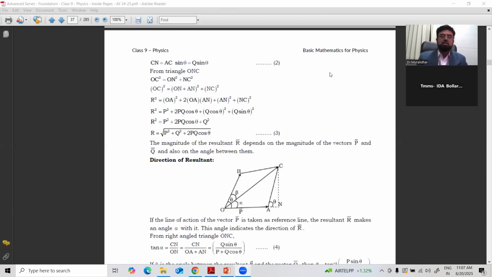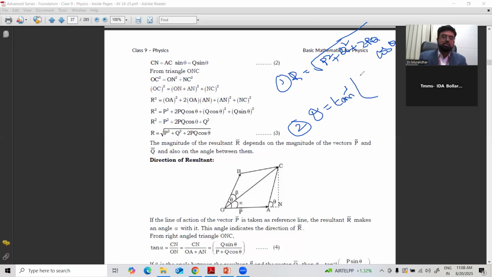The first one is resultant R is equal to under root of P square plus Q square plus 2PQ cos theta. Right? That is the first one. The second one is direction: tan theta is equal to Q sin theta by P plus Q cos theta, or theta is equal to tan inverse of that.